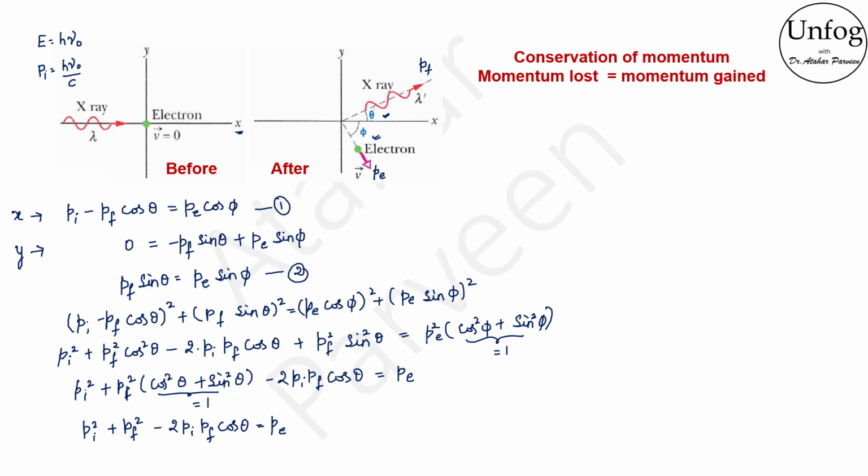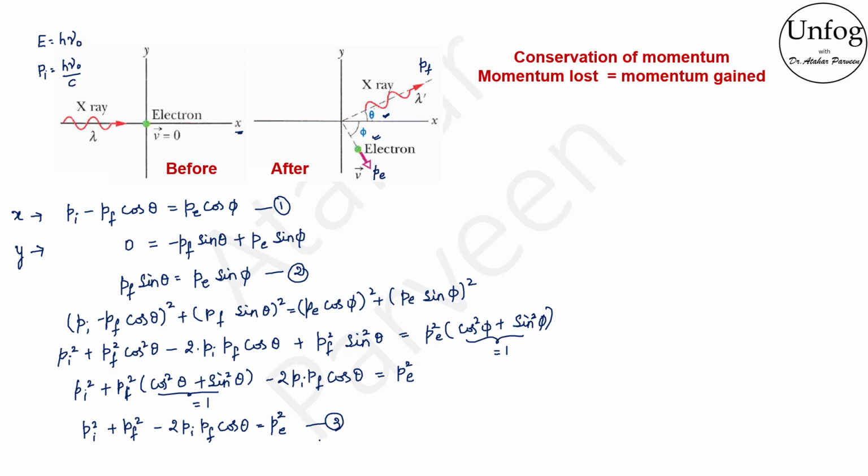It should be Pe square. Now this one is an important equation for us because we need this equation for substitution in the later stage. So let us name it as equation 3. Now include relativistic effect. Since energy is not a vector but a scalar, it is direction independent. So we don't need to resolve the vertical and horizontal components for energy.